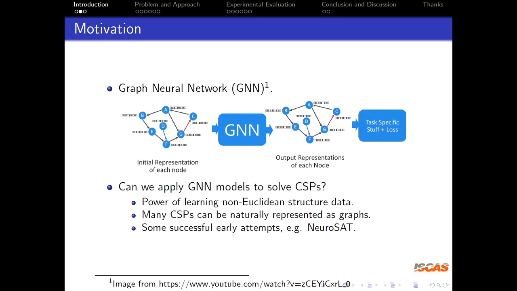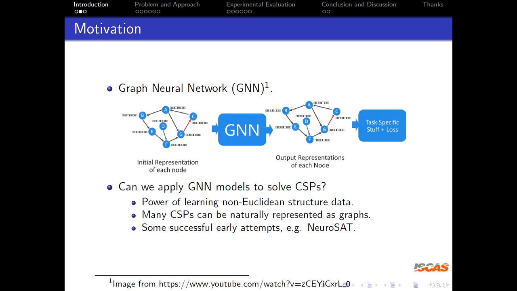A promising choice is graph neural network. We won't go into the model in detail, but you can find lots of tutorials online, such as the bottom link to a video from Microsoft Research.